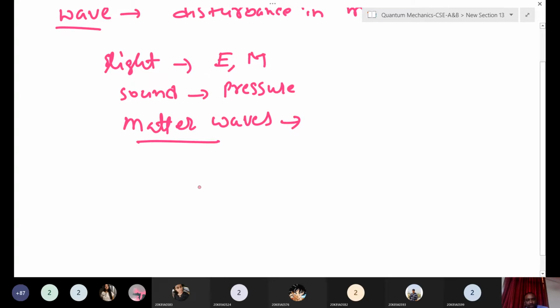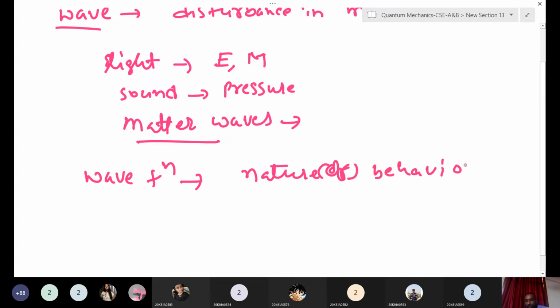These waves we call de Broglie waves or matter waves, but we don't know the wave function of that. What does the wave function do? It will give the information about the nature or behavior of a particle.